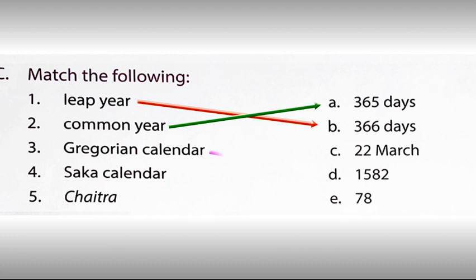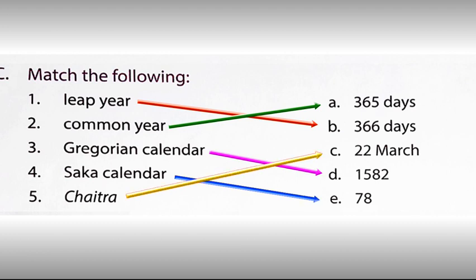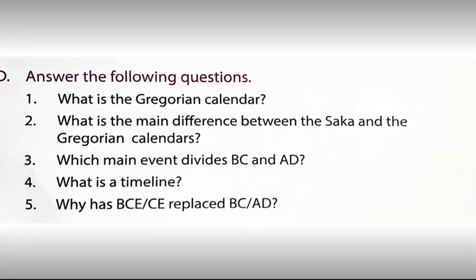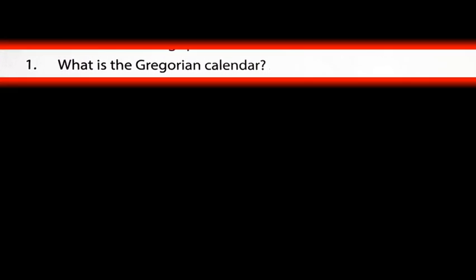Gregorian calendar invented in 1582. Saka calendar 78 AD. Chaitra begins on 22 March. Now answer the following question. Question number 1. What is the Gregorian calendar?